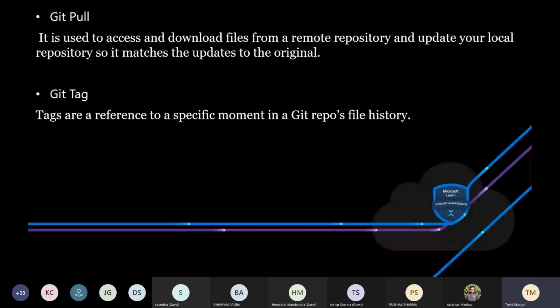Then there is git tag. It is like a reference to a specific moment. It is like a branch that doesn't change. Tagging just allows you to mark it.